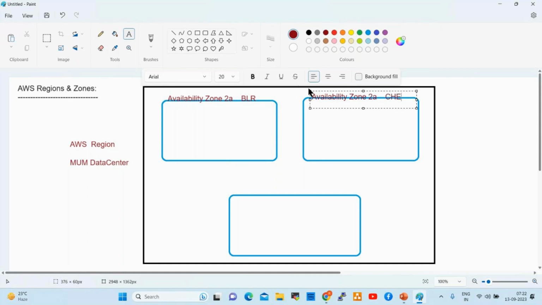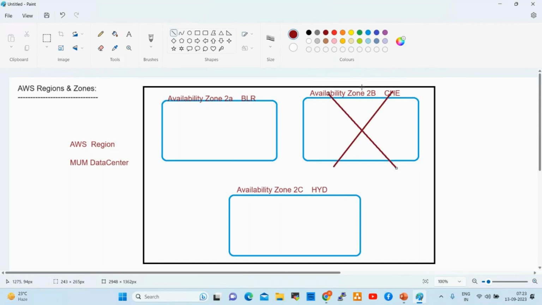This is Hyderabad, 2C availability zone. So 2A, 2B, 2C, three availability zones are there. For example, due to some major floods, the Chennai availability zone is down.